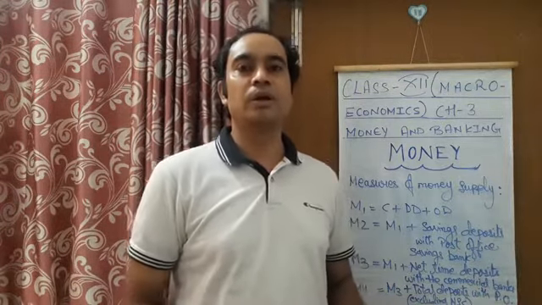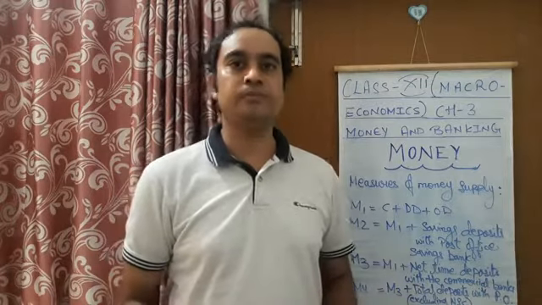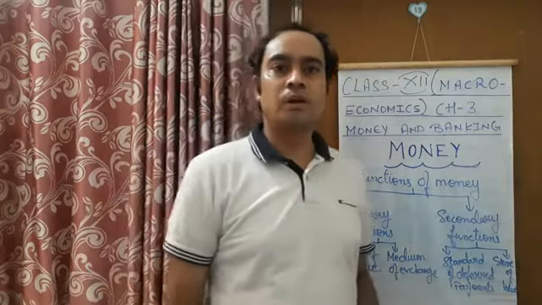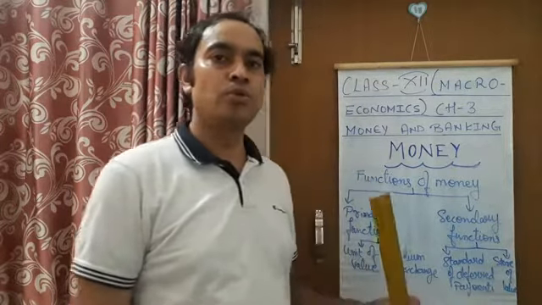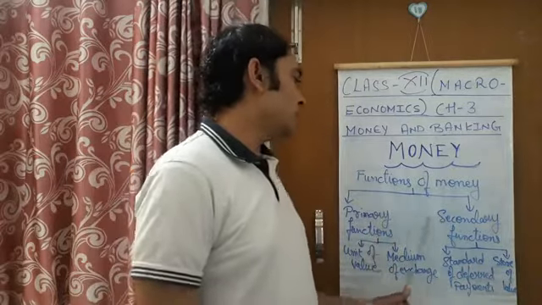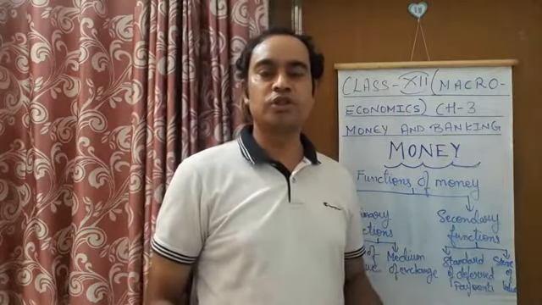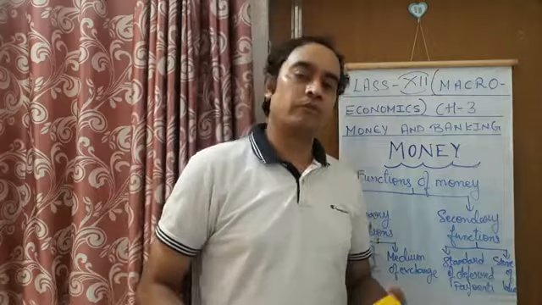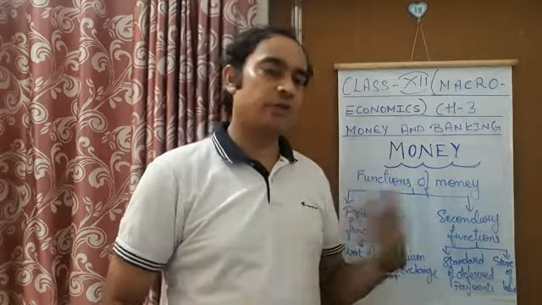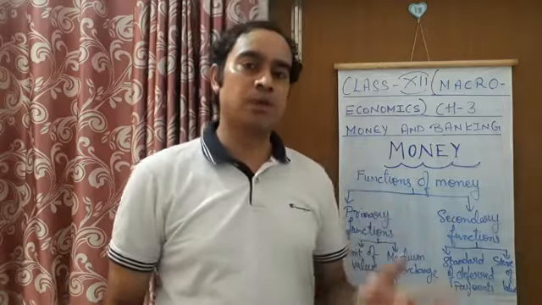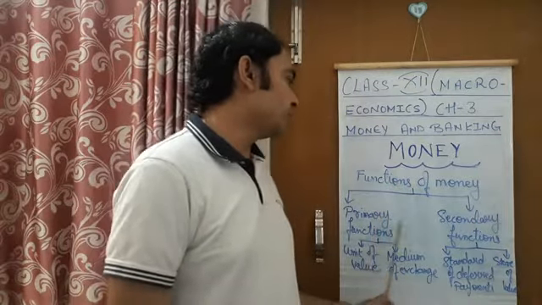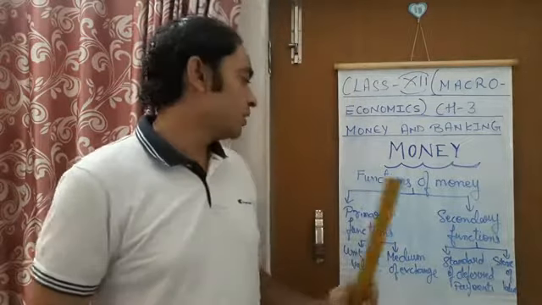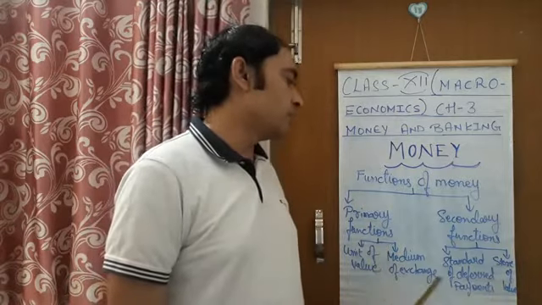After this, we will be doing commercial banks. Now these are some of the functions of money. You can see we divide the functions of money into 2 categories: primary and secondary functions of money. Before studying commercial banks, we should learn about these functions also. So after these functions we will be studying commercial banks. In primary functions, we have unit of value and medium of exchange.